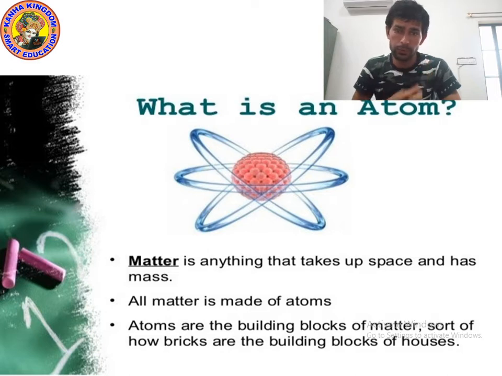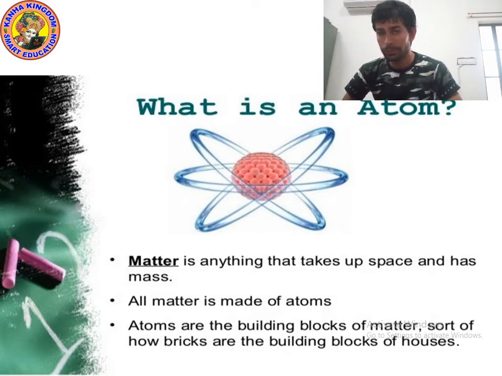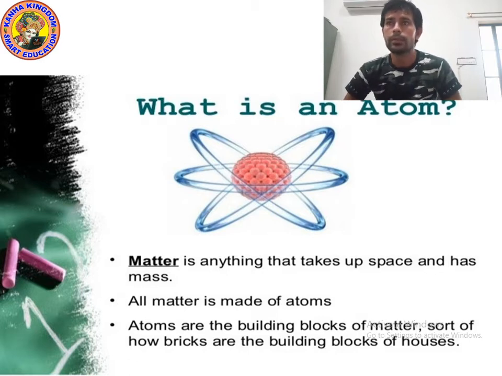Okay kids, whatever you studied in chapter 3, which is taught by Priyanka ma'am, it will help you to understand this chapter and the further chapters. So the first question is, what is an atom?